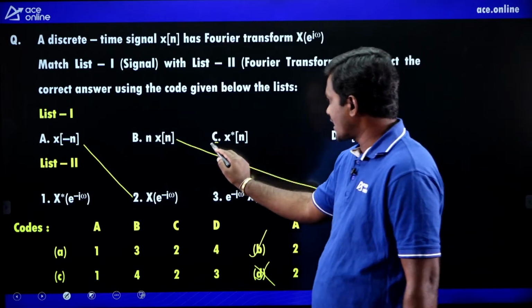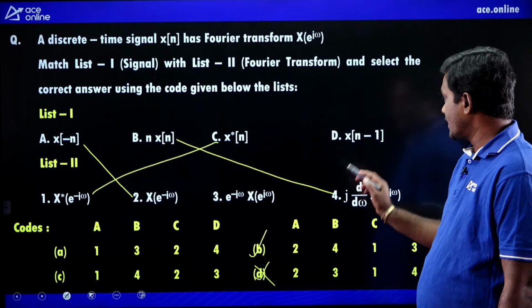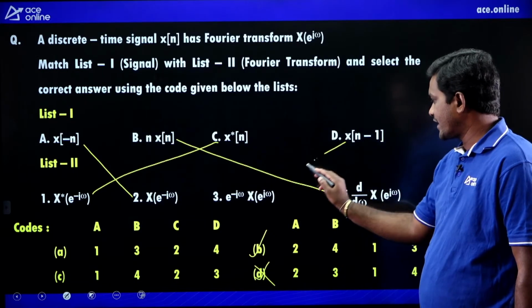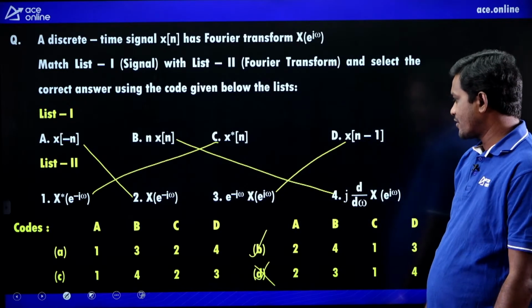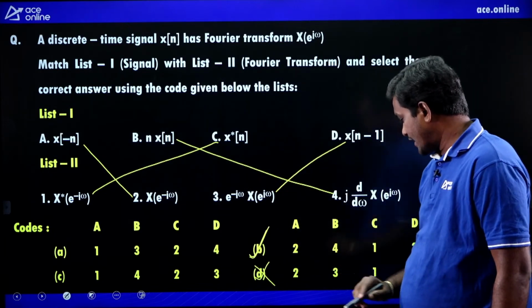Similarly, x star of n DTFT is X star of e power minus j omega. x of n minus 1 DTFT is e power minus j omega into X of e power j omega. So what is the right option?